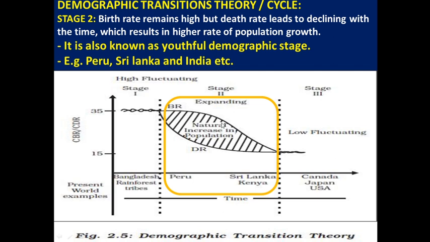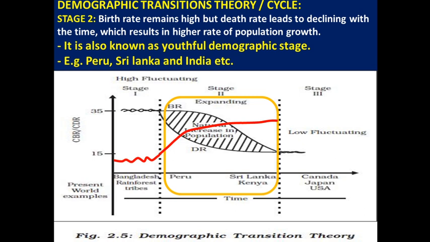So if we compare the first stage with the second stage, the birth rate remains high at the starting stage of the second stage, and over time it started declining slowly. And the death rate started declining at the initial stage of the second stage. So this is the overall population growth of the first stage.